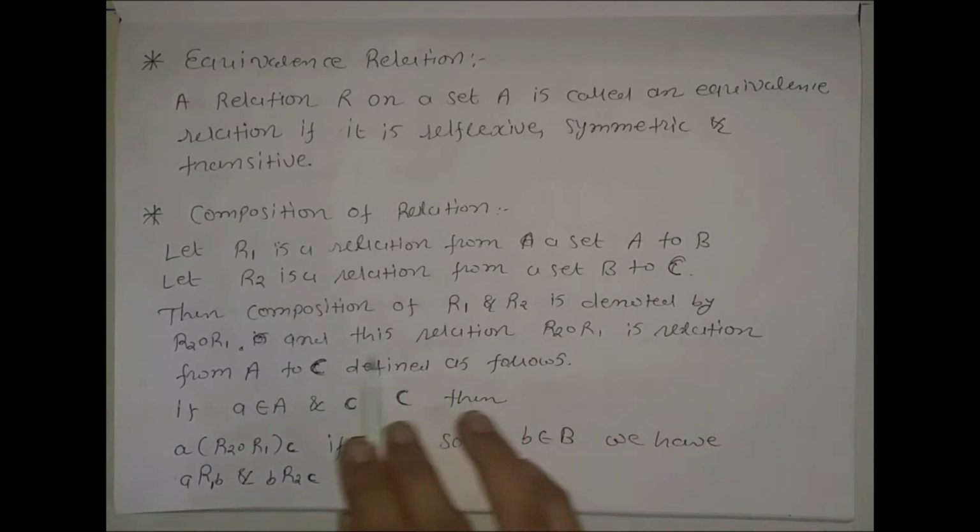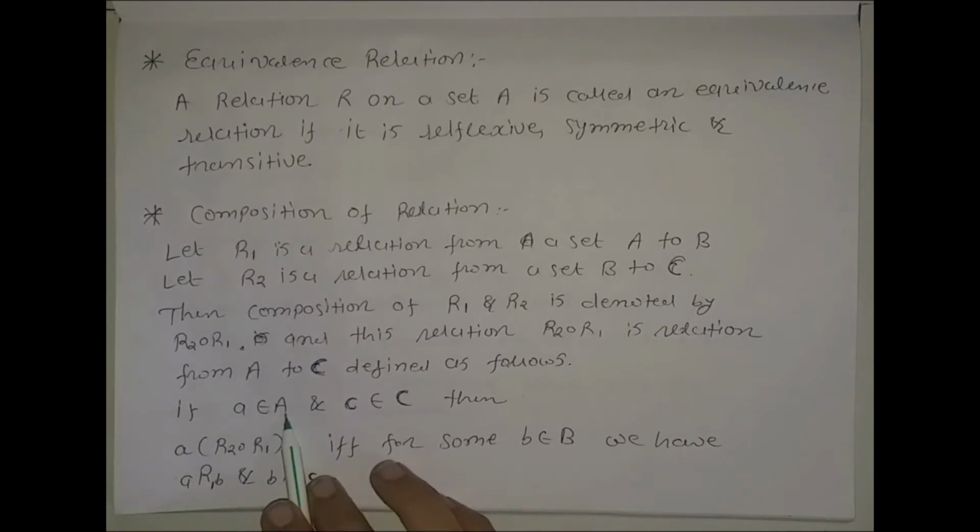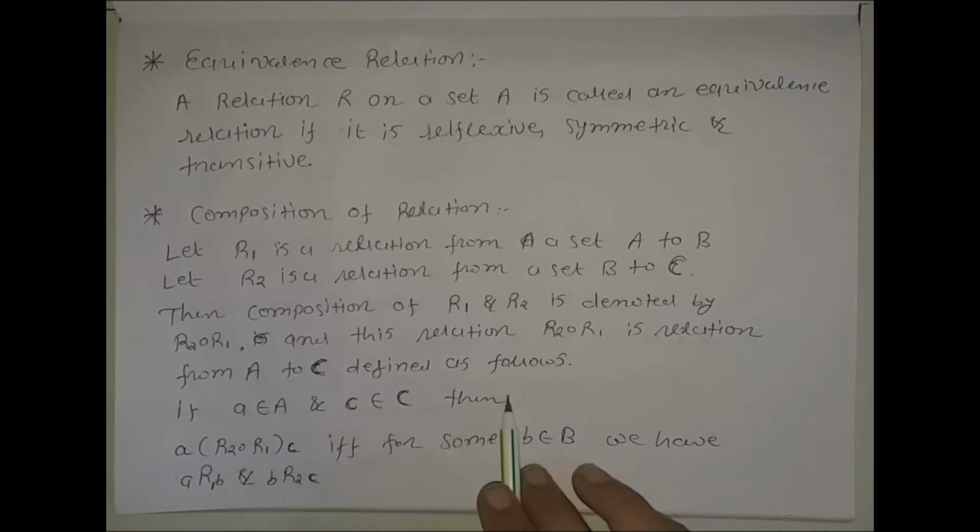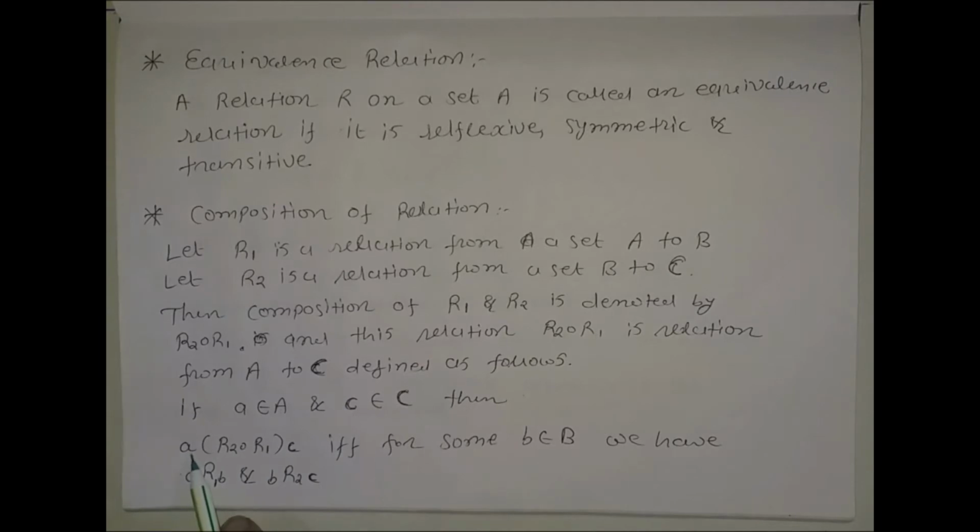How can we define it? For that, consider a belonging to A and c belonging to C. Then a is related with c by R2 composed with R1.